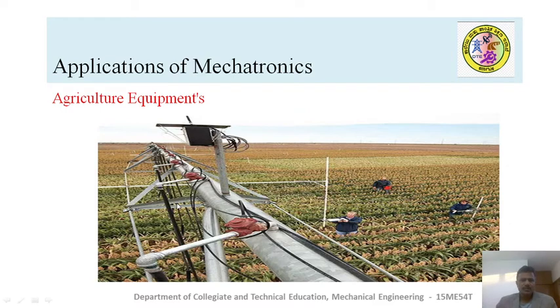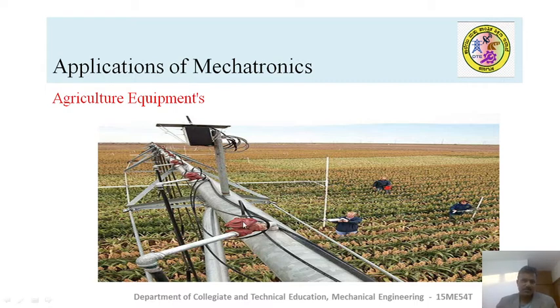Yeah, look at this. This is agricultural equipment being used to spray medicines and water, and it consists of a number of sensors to sense the fluid flow as well as the humidity in the conditions.